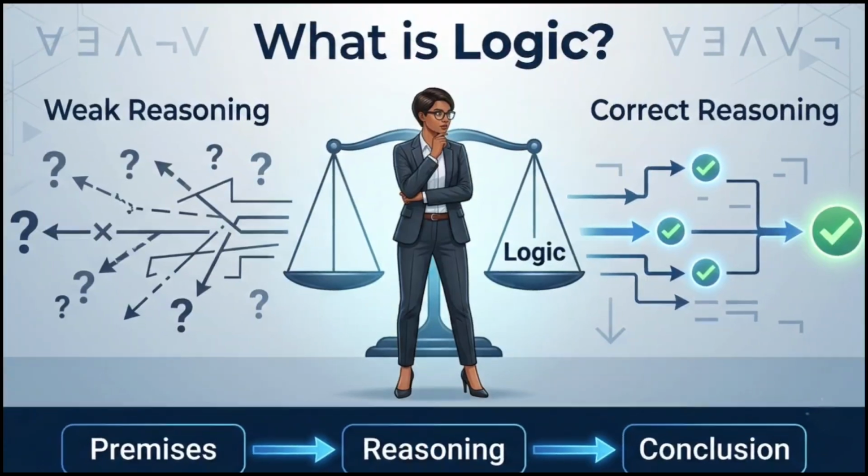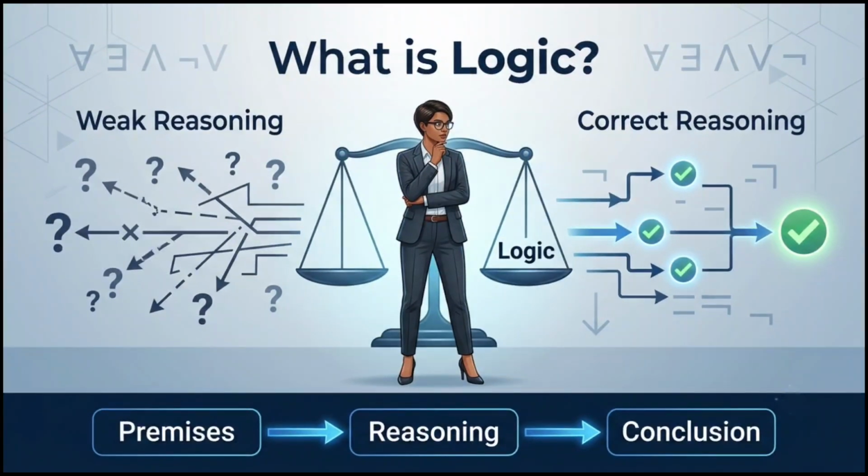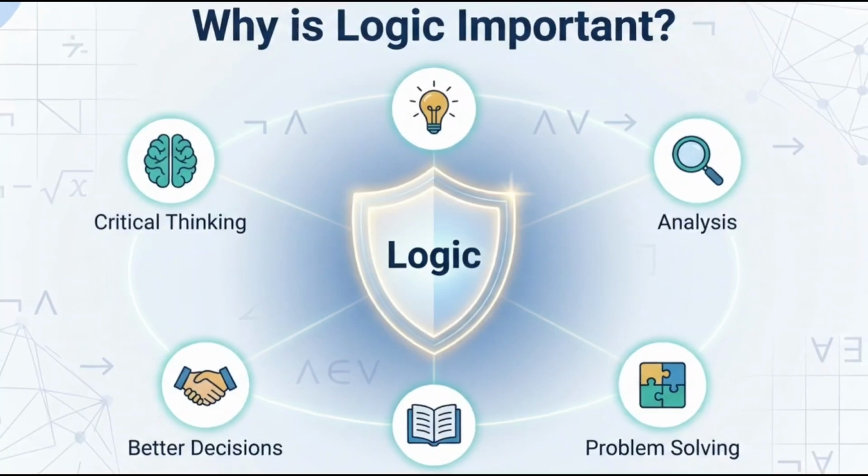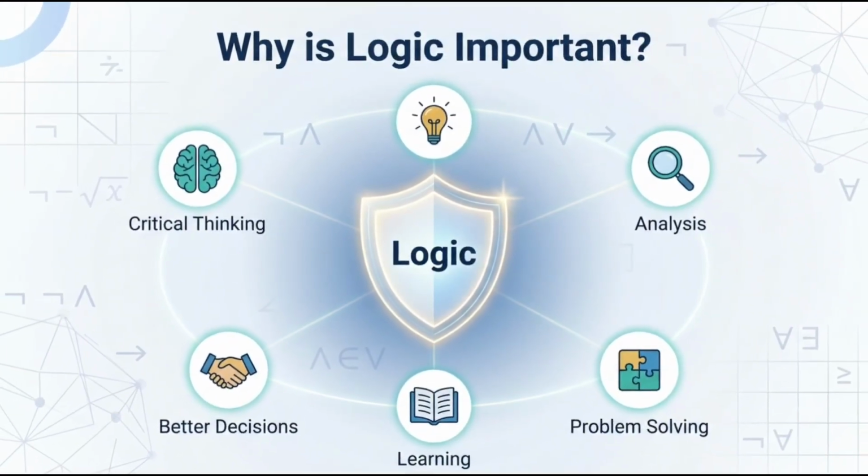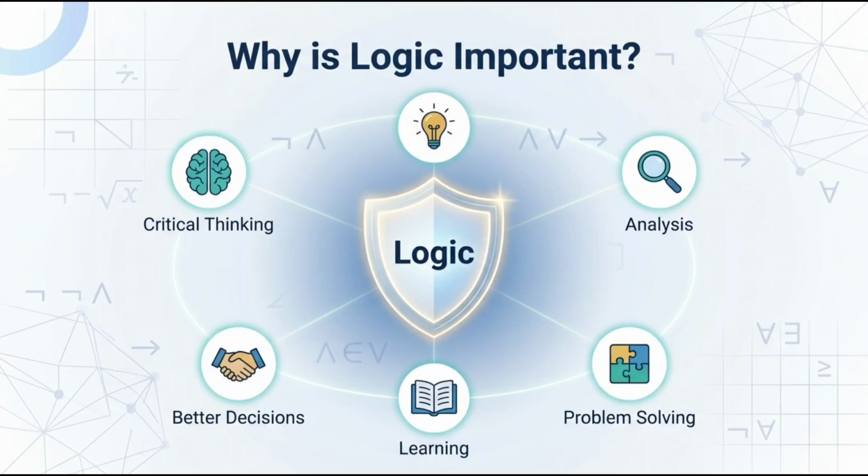Logic is the systematic study of correct reasoning. It helps us distinguish between good arguments and weak arguments. Instead of accepting every claim, logic teaches us to ask whether the conclusion truly follows from the evidence or reason provided. Logic is important because it improves our thinking and decision making. It helps us analyze arguments, detect mistakes in reasoning, solve problems more effectively, and communicate our ideas clearly. Whether in education, law, science, or everyday life, logic plays a valuable role.